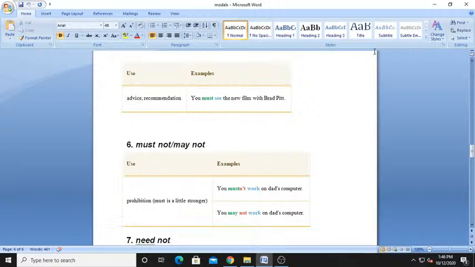Now this another one is must not, may not. Okay, now see, in both the cases prohibition is there. Prohibition meaning must is a little stronger. See example, you must not work on dad's computer. Meaning what? It's a prohibition, and you have to compulsorily follow this one. Maybe your mother is suggesting you must not work on dad's computer. Maybe something might be deleted if you work on it. Okay. And then next is you may not work on dad's computer.